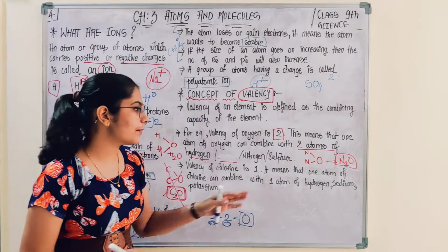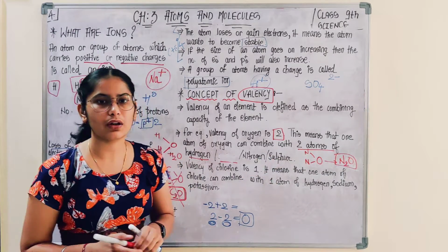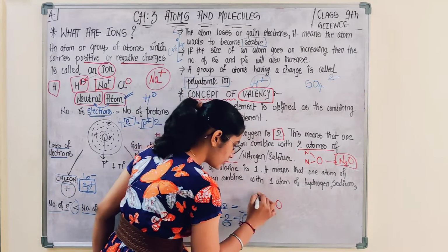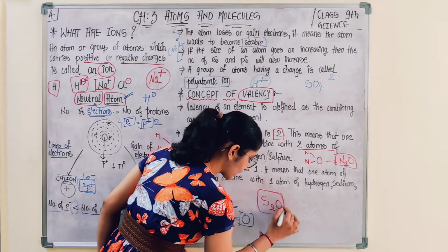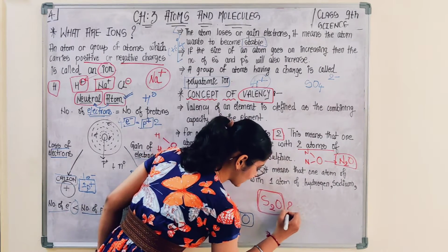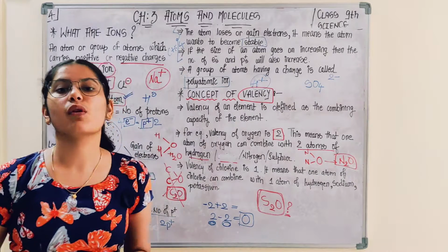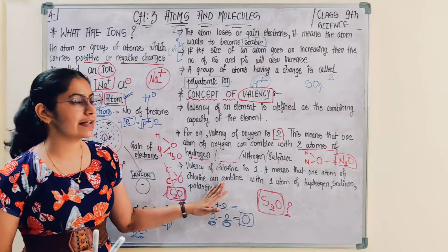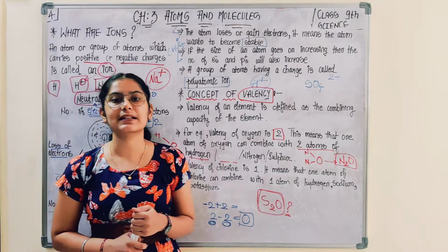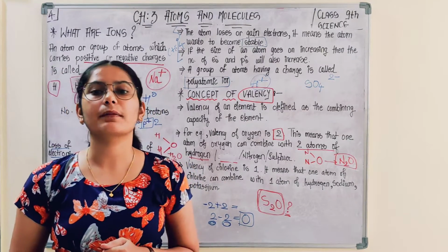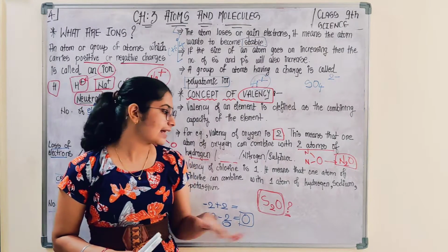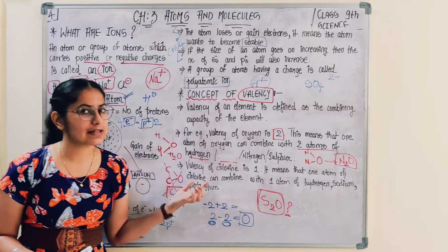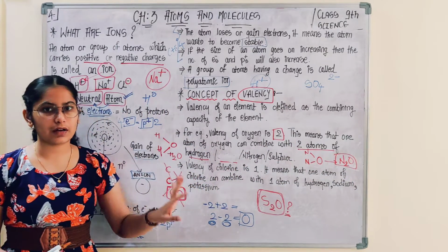How come? We would be reaching this. There is another one, S2O. You search for this: does this molecule exist, and what is the name of this molecule? After understanding the concept of valency, we would be understanding how to write chemical formulas for certain molecules. Till then you have to search. Does H2O exist? I said N2O exists, C2O doesn't exist, and H2O exists. You are all aware of it.